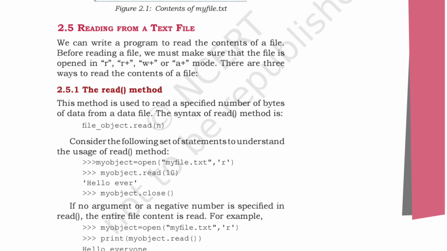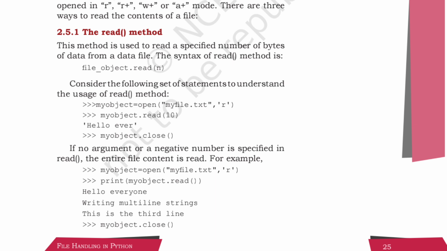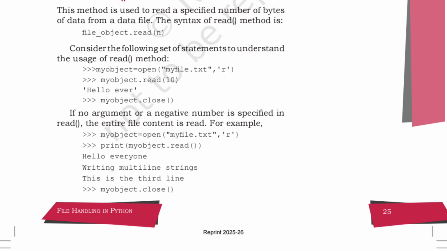Then the next one is the read method. File object dot read. My object is equal to open myfile.txt, r, my object dot read 10, Hello everyone, my object dot close. Okay, opening the file, reading something, and then closing the file. You can see over here, this one: my object opens something, reads something, and then closes it.